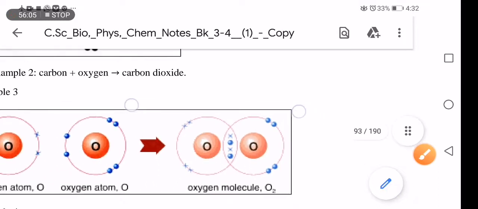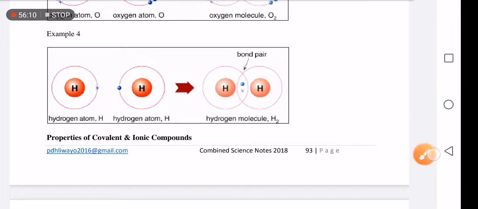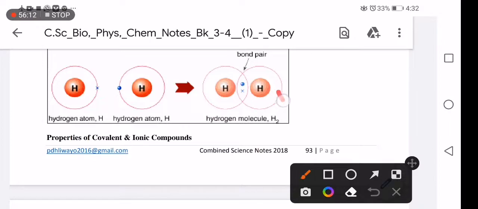I think you're getting it. And also, this hydrogen and carbon: this one donated this electron to this one, and this one donated this electron to this one, and they all become stable. They have now complete shells.